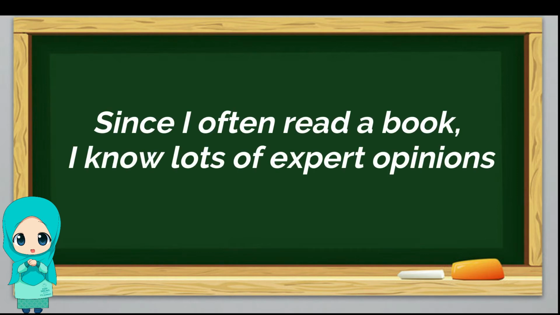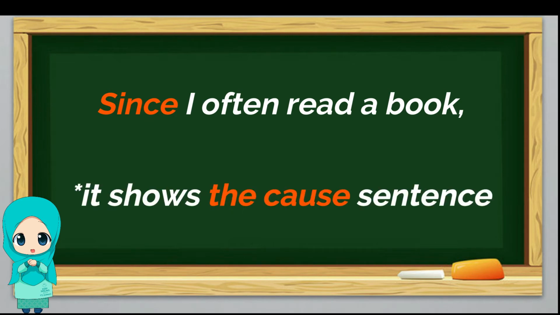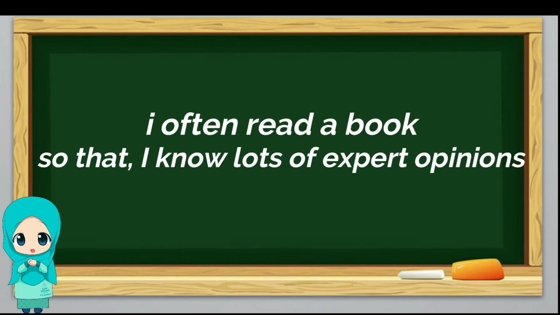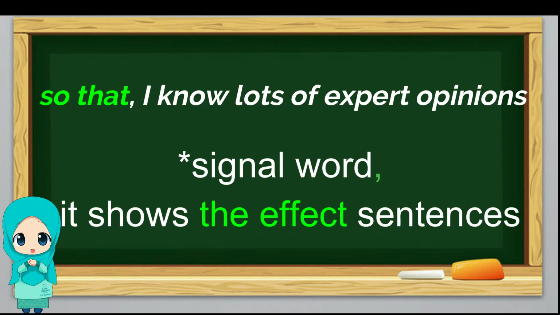The first is, since I have read a book, I know a lot of expert opinion. The signal word here is since, that it comes at the beginning of a sentence and it shows the cause sentence. While another example is, I have read a book, so that I know a lot of expert opinions. The signal word here is placed in between cause and effect sentences and it shows the effect sentence.